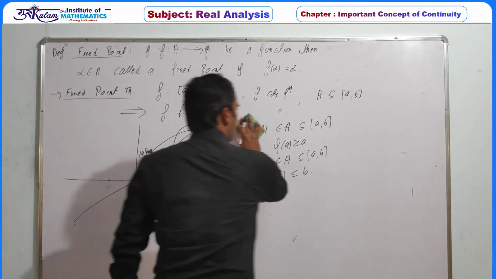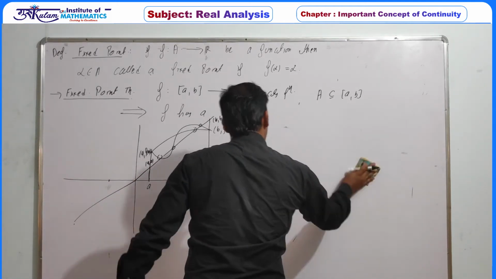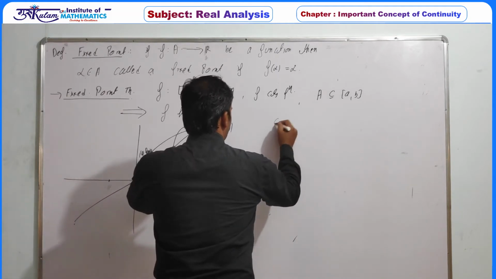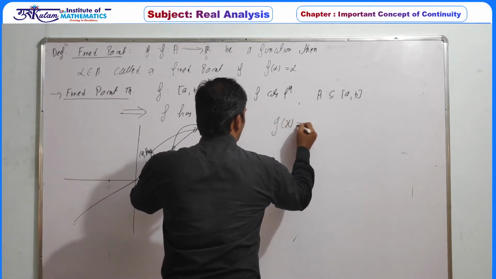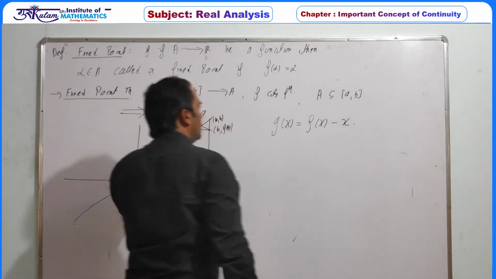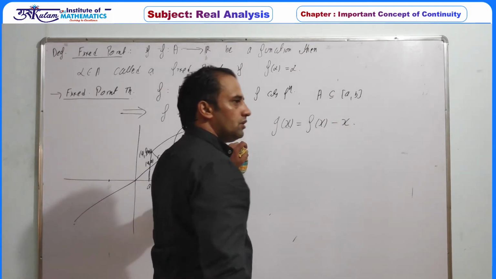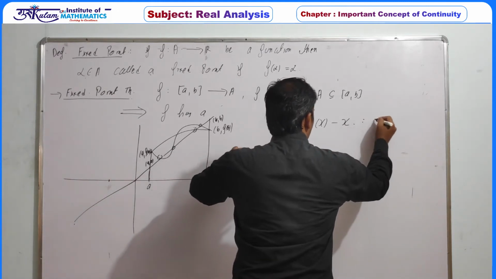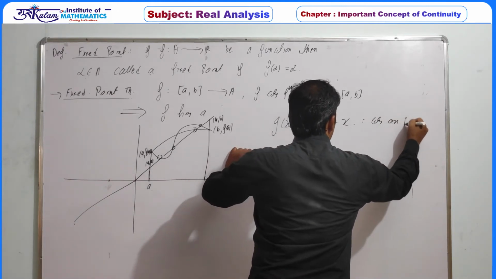Otherwise, to prove it mathematically, just define a function g of x, which is f of x minus x. Since f is a continuous function, g must be a continuous function on the closed interval [a, b].